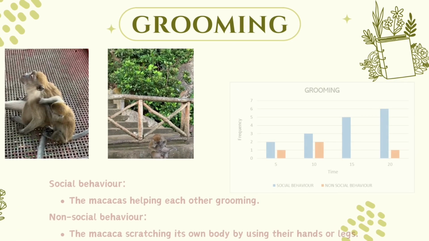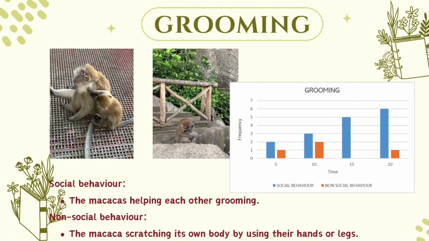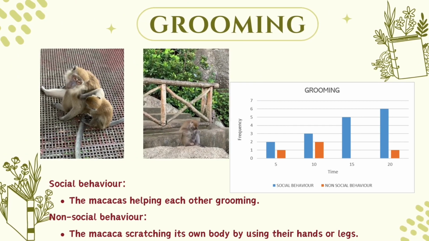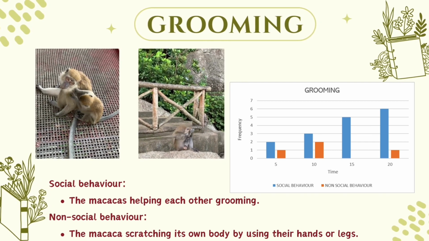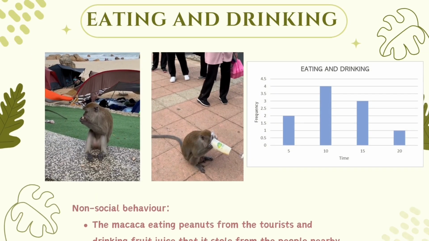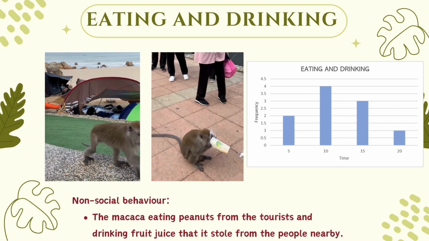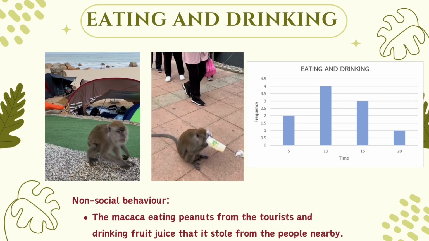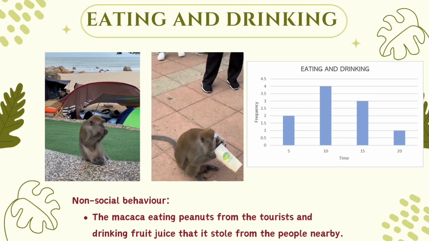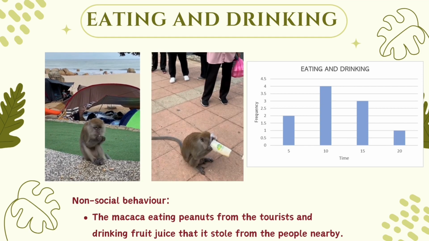The first behavior that has been identified for macaques is grooming behavior. The social behavior is the macaques helping each other with grooming. For the non-social behavior, the macaque stretches its own body by using its hands or legs. In addition, they are also performing eating and drinking behavior. The macaques eat peanuts from the tourists and drink fruit juice that is stolen from the people nearby. Based on the graph, the macaques eat and drink more for the first 10 minutes and decrease for the next 10 minutes.